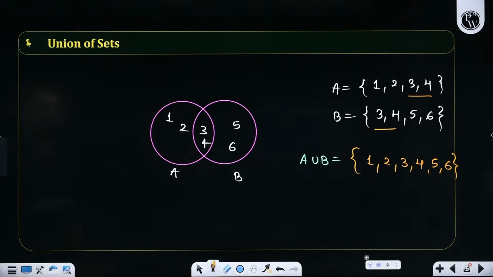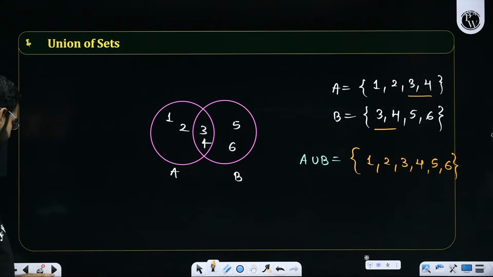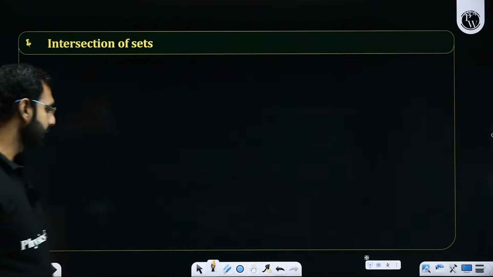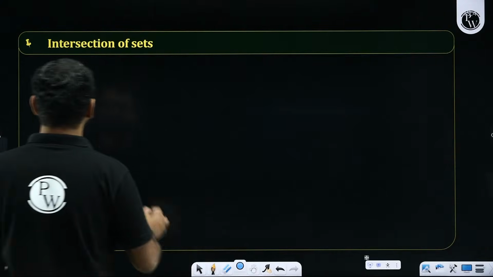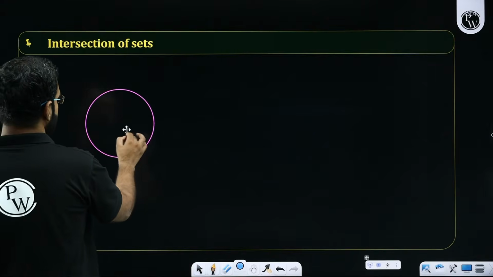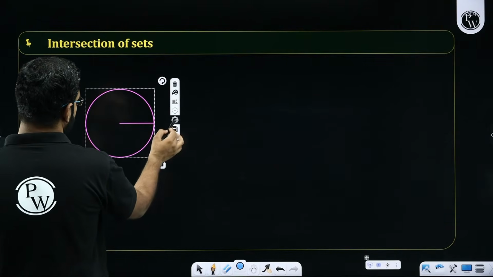Everybody comfortably got it, or are there any confusions? Please ask if there are any. What about intersection, students? How do we define intersection? So if I wish to get into intersection, what will I do or say here?